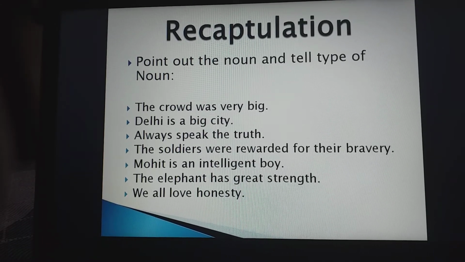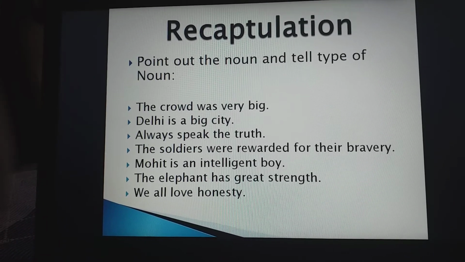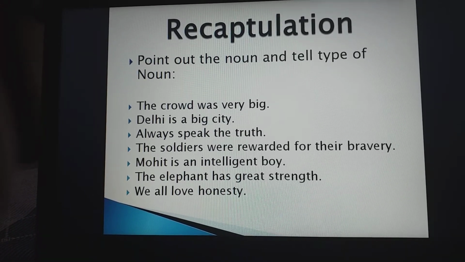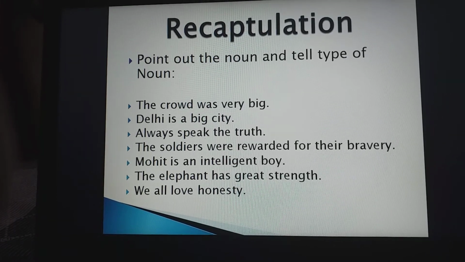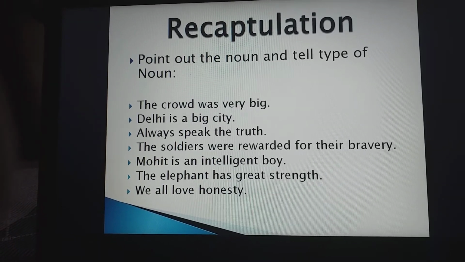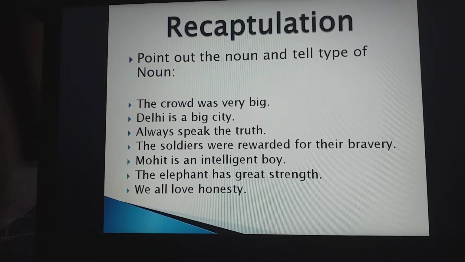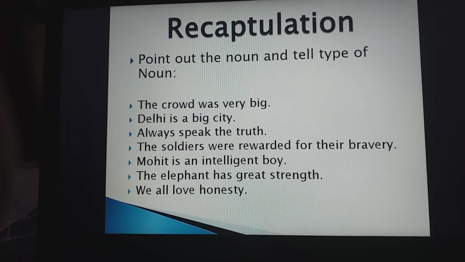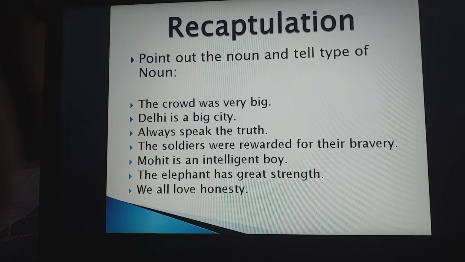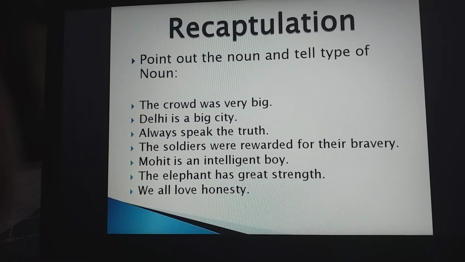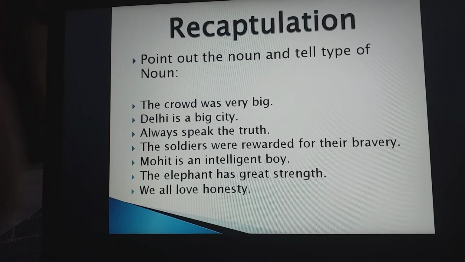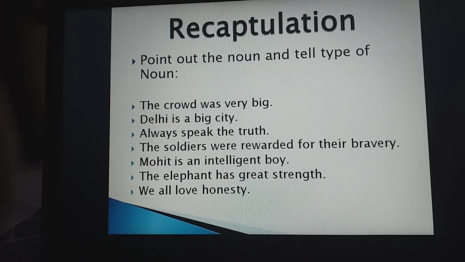Very good. Now the last one is we all love honesty. Yes, honesty. And we should be honest. Honesty is liked by everyone. Now which word is noun over here? Honesty. We can't touch honesty. Clear? Now which type of noun it is? Abstract. Yes. Now today we have learnt about noun, its kind, and we have also done recapitulation.